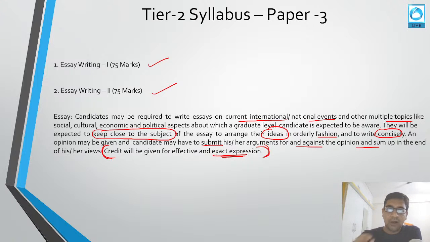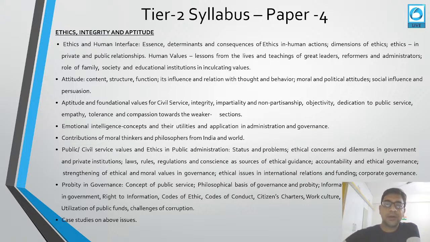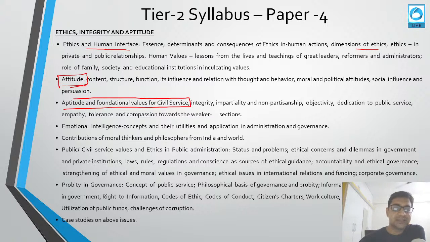Now after that, we have the fourth paper in the tier 2 examination. This is regarding ethics, integrity and aptitude. Here they will ask you about ethics in human interfaces, ethics in human action, dimensions of ethics. Then you have attitudes, aptitude and foundational values in the civil services, then empathy, tolerance, compassion towards weaker sections, and emotional intelligence. All these are very important topics. Then the contributions of various moral thinkers and philosophers. After that, public and civil service values and ethics in public administration.